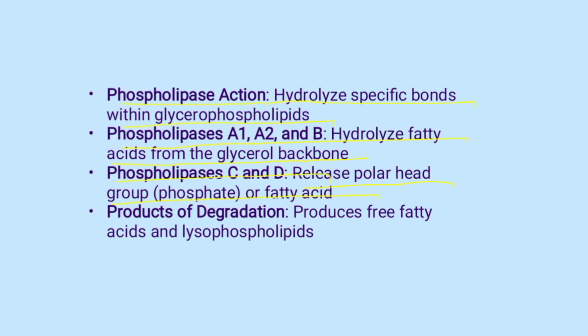Degradation of phospholipids produces free fatty acids and lysophospholipids, which are crucial substrates for signaling molecules like eicosanoids.